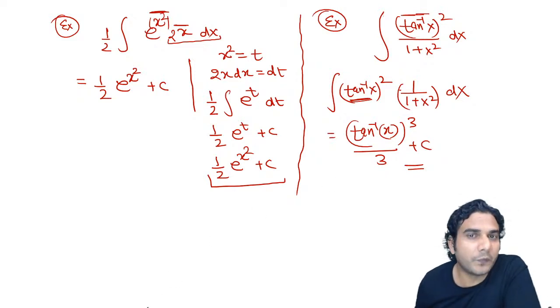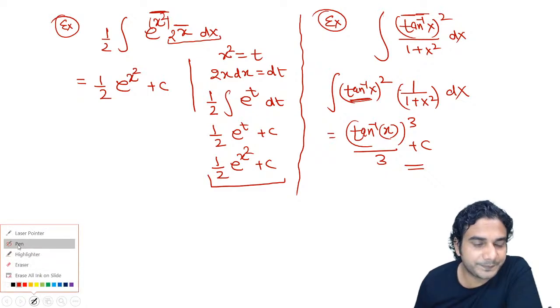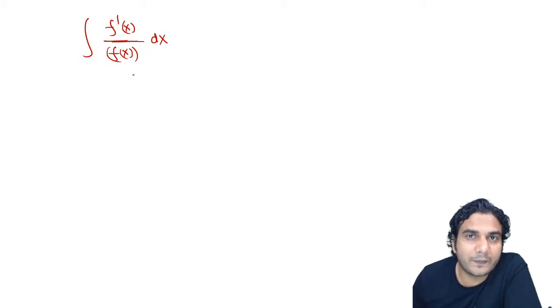So let me change some formulae. Directly, let's write the formula first of all. Think about it. Suppose I have f dash x upon fx. You can memorize these few integrals as formulas. So f dash x upon fx. If I take fx is equal to t, then f dash x dx will be dt. It is dt upon t, right?